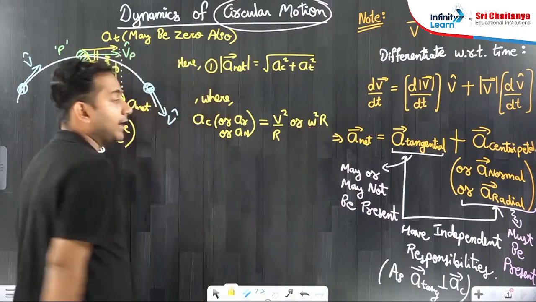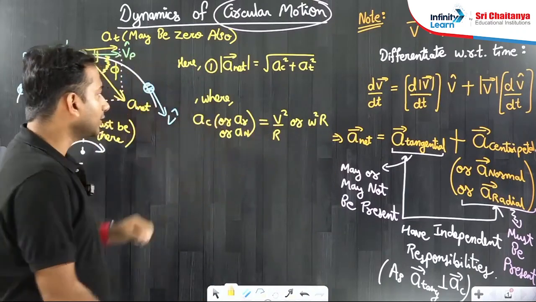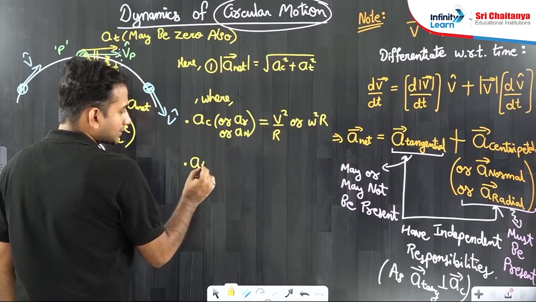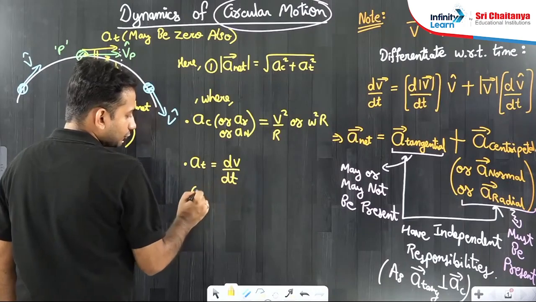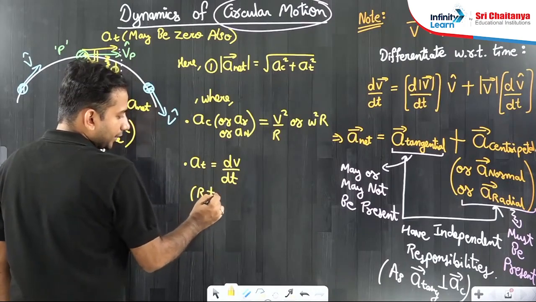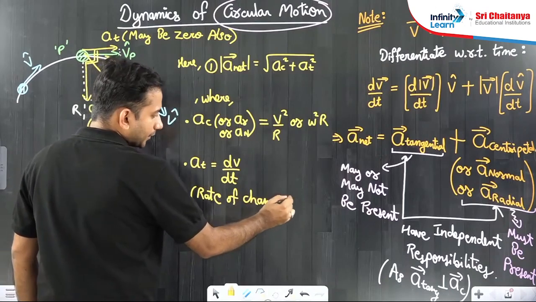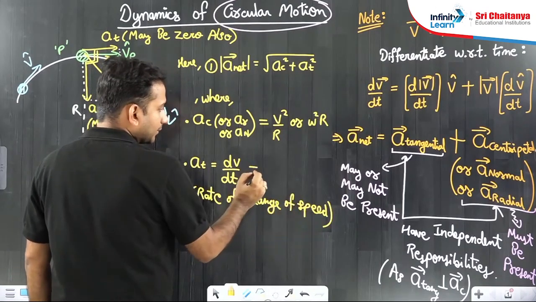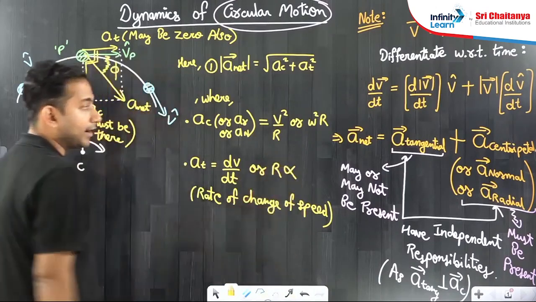V square by R or omega square R. This is the formula for centripetal acceleration, and tangential acceleration will be given by dv by dt, the rate of change of speed, or that can be written as R alpha.